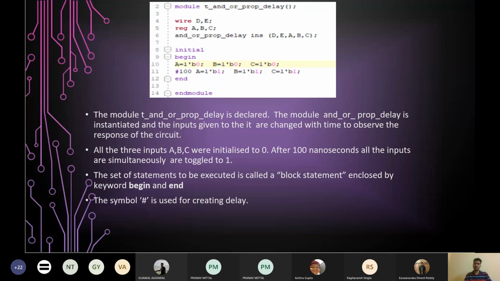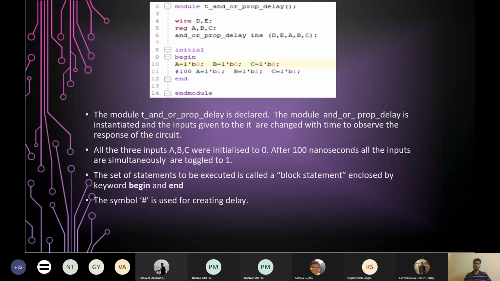All the three inputs A, B, C were initialized to 0, and after 100 nanoseconds, all the inputs are simultaneously toggled to 1. The set of statements to be executed is called a block statement, and they are enclosed by the keywords begin and end. The symbol hash is used for creating delay. So this is our code for the test bench. We have seen how to write code for the design module as well as the test bench for any circuit.